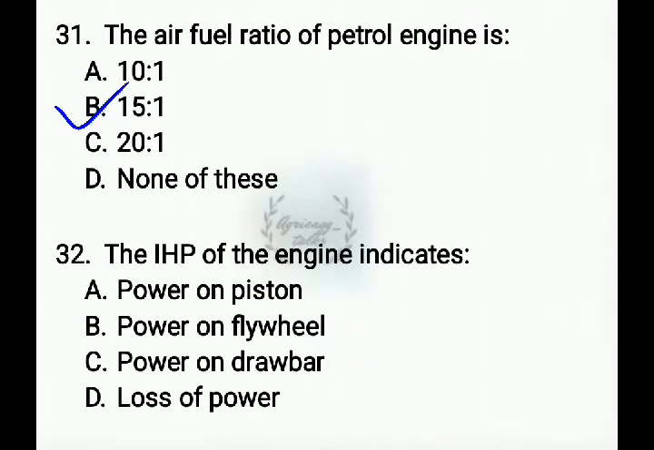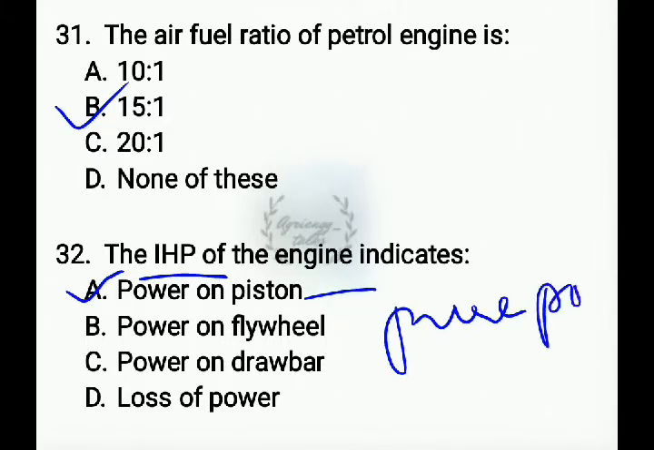Next question. IHP of the engine indicates. IHP is nothing but indicated horsepower. The indicated horsepower of the engine indicates the power on the piston. It is a pure power which is developed by the engine.